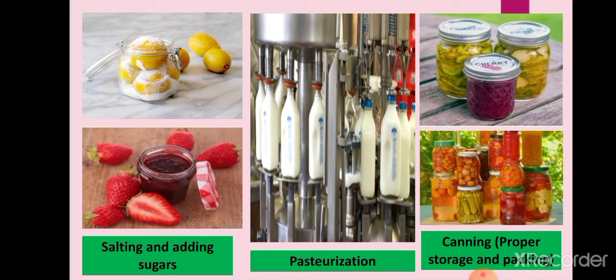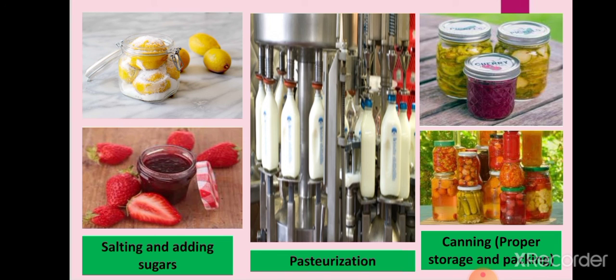Now, one simple question is, what will happen if the food is not preserved properly? When the food is not preserved properly, obviously that food may get spoiled, and it will be spoiled because of microorganisms. When that food is consumed by human beings, it can lead to food poisoning.